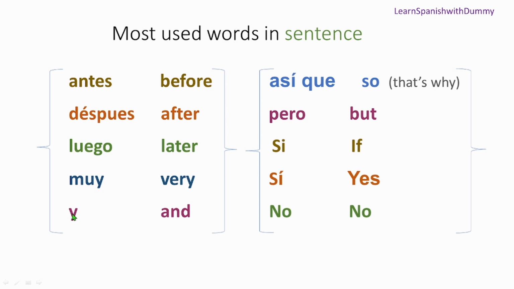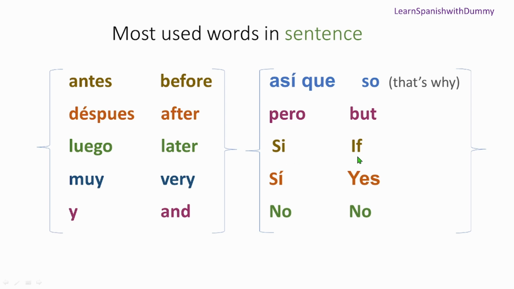Now this is not Y. You pronounce it like E. Whenever you see Y alone, we pronounce it as E. "Y" means and. Y tú, like and you. "Así que" means so, right? "Pero" is but.